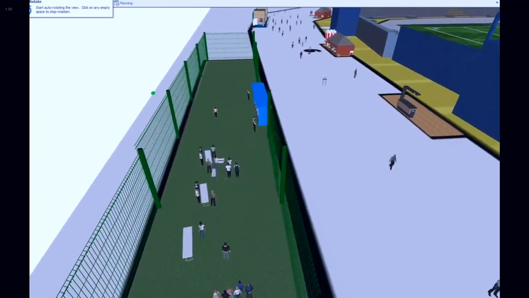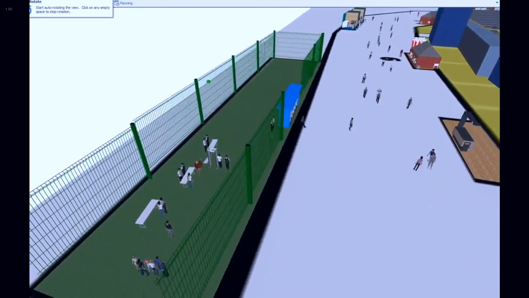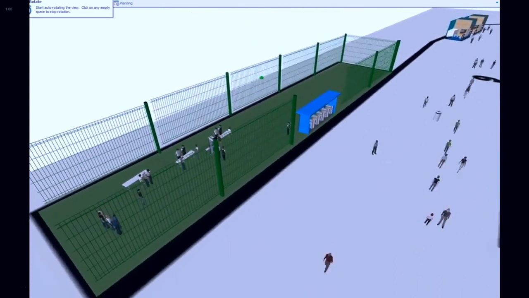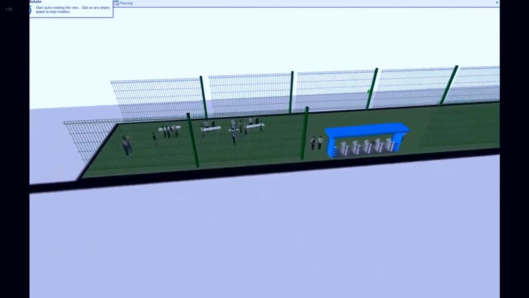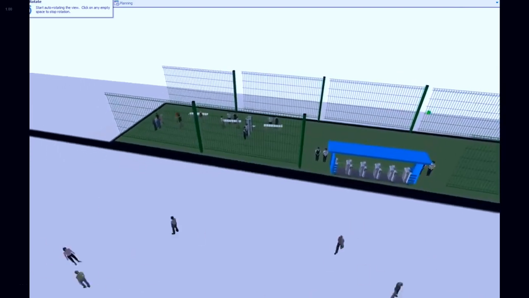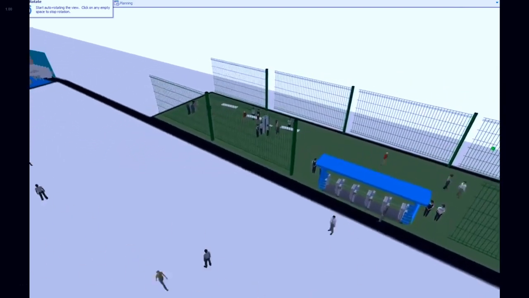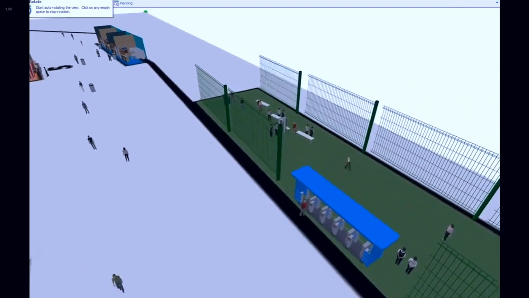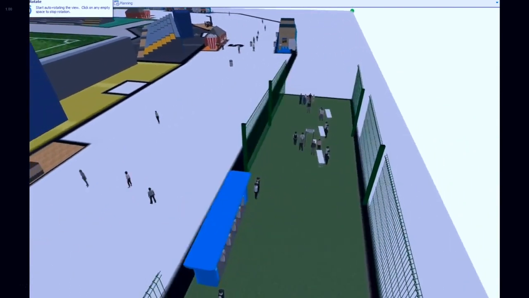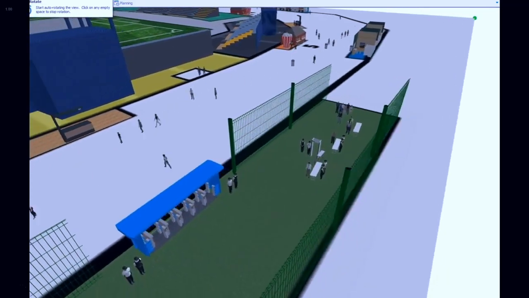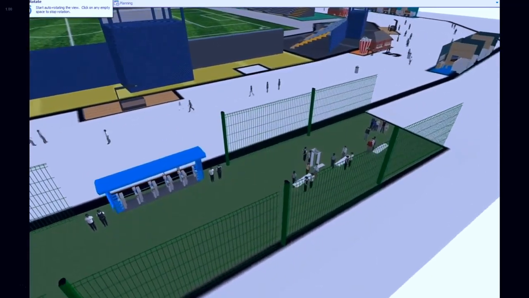So our model can be used for statistical analysis, and we also found through our animation and through just watching the model that the entities went through the system as we intended them to go through: the merchandise, concessions, and restrooms, and security, and everything really worked with the limitations and assumptions that we set for our model.